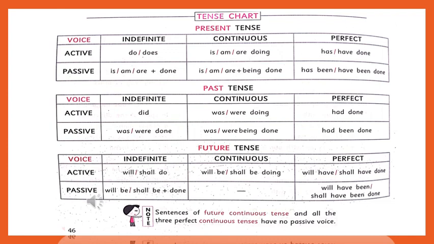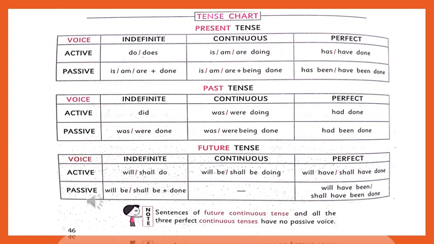The fourth one is not given here, that is perfect continuous, because all the three perfect continuous tenses have no passive voice. Plus the future continuous also does not have a passive voice.